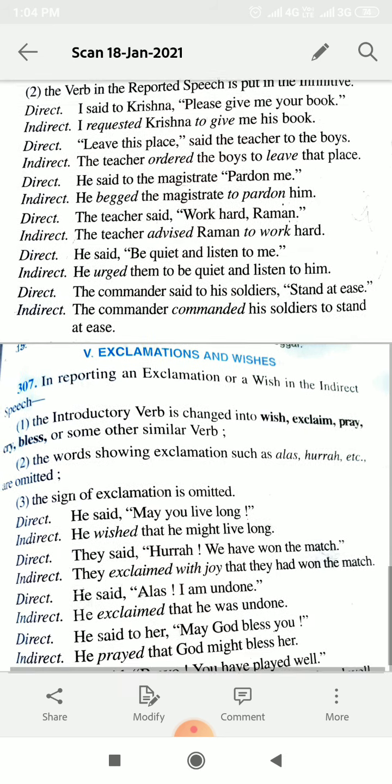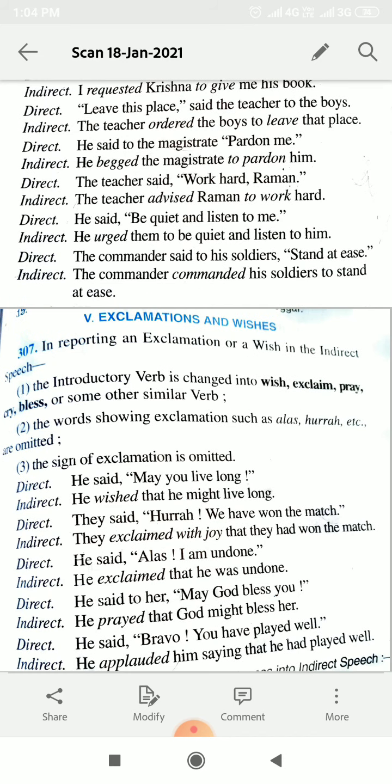Just see the last part now, exclamations and wishes. If the sentences are exclamatory or some wishes are made, how will you change them? The introductory verb said will be changed into wish, exclaim, bless, cry, according to the meaning of the sentence. And the words like alas, hurrah, oh, ah, such words will be omitted. They will be removed. You will not use these words in indirect speech. And the rest of the rules will remain the same, the past tense and all. The sign of exclamation is also omitted. हम जो sign exclamatory sign लगा देते हैं वो भी नहीं लगेगा.